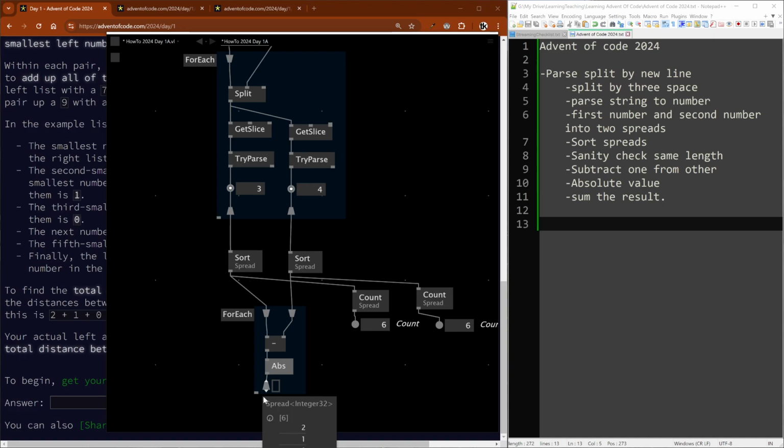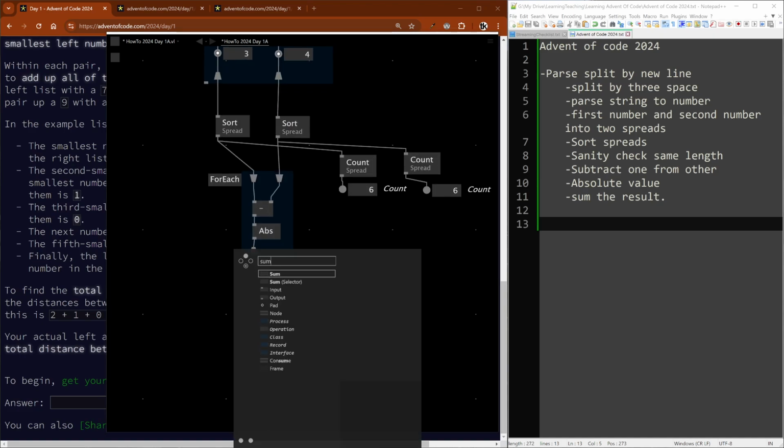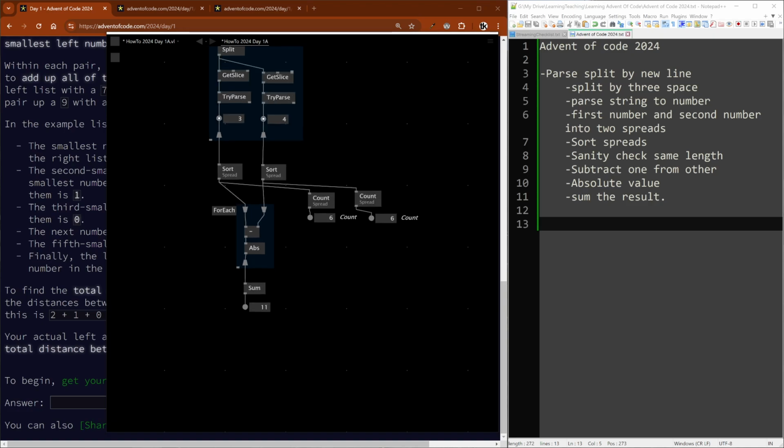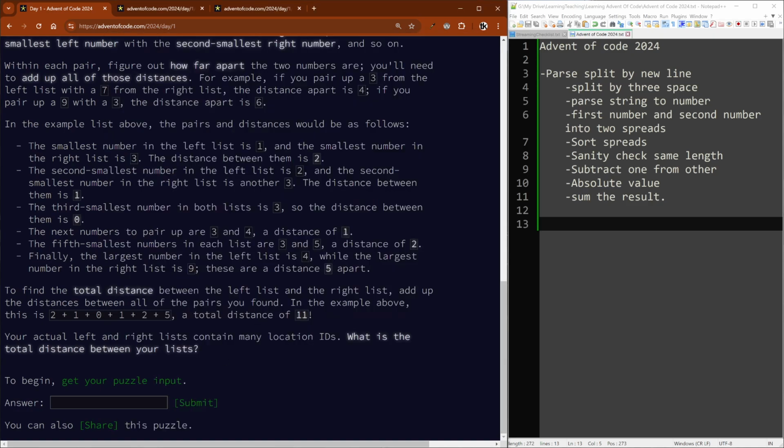Now we have a bunch of results. And then I think we have something that'll operate on a spread. It will operate on a sequence, and the spread is kind of a sequence, and the result is 11. Okay, and that's the result here.